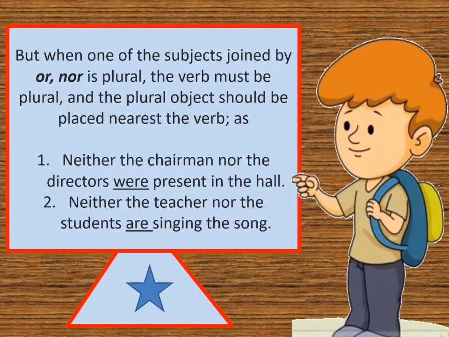Neither I nor my friends are. Verb will be of plural number and it is nearest to the verb. Here the examples are, neither the chairman nor the directors are present in the hall. Second sentence is, neither the teacher nor the students are singing the song.